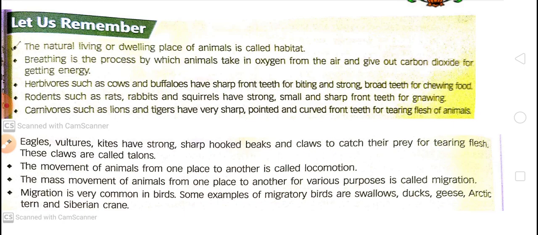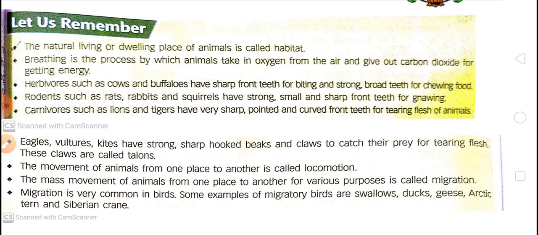Breathing is the process by which animals take in oxygen from the air and give out carbon dioxide and get energy. Breathing means taking in oxygen from air and giving out carbon dioxide and getting energy. This process is called breathing.